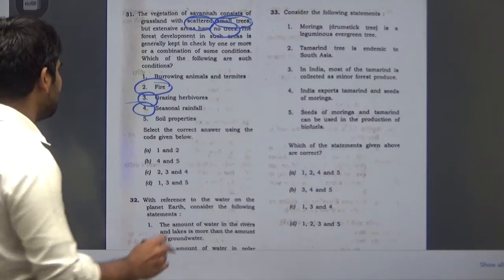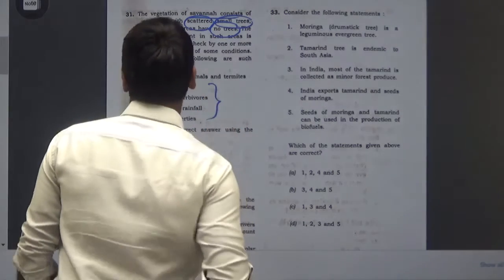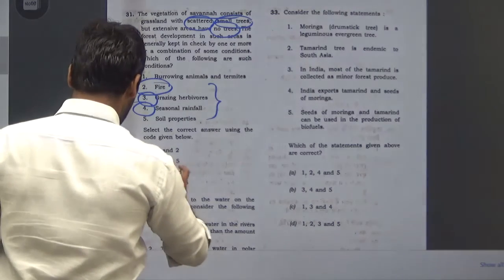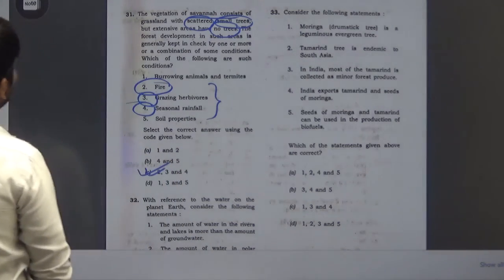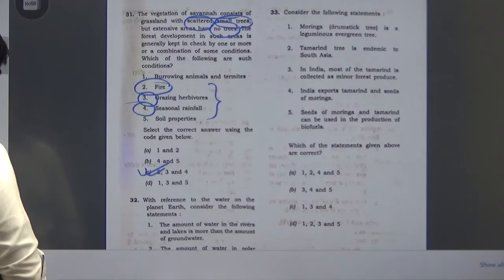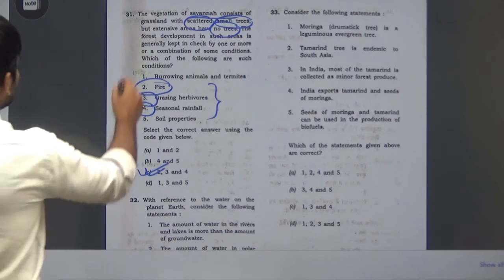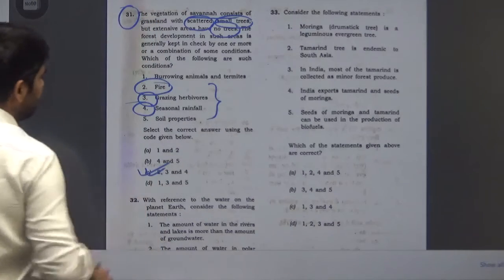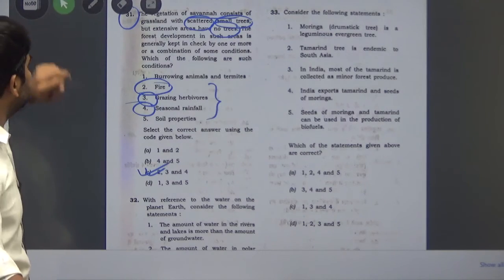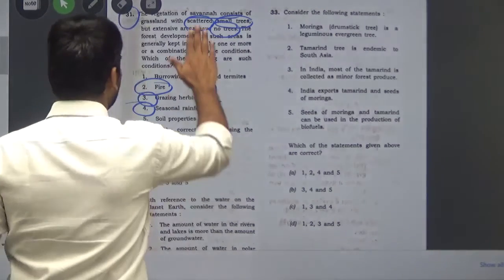So if these conditions exist, your forest development program could be hampered. So the answer could be C, 2, 3 and 4 most likely, but there could be another explanation also for this question. To my mind, it is answer option C, 2, 3 and 4, which prevent extensive development of forest in savanna.